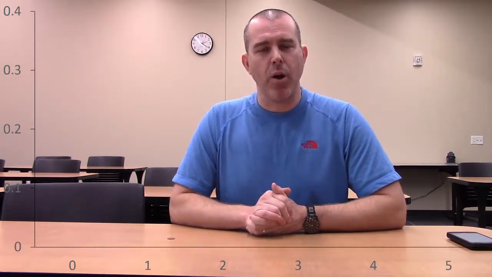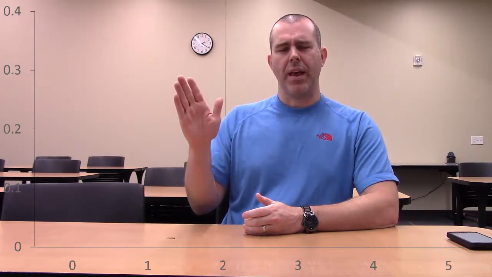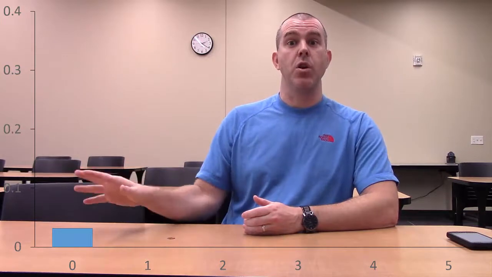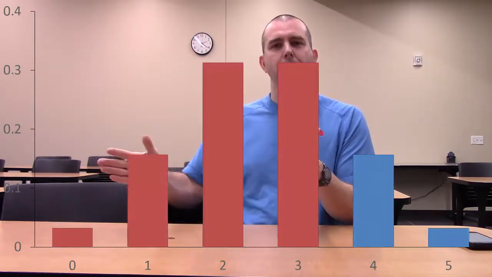Using the binomial probability, I think we get about 0.05 for none, and then there are corresponding probabilities for 1, 2, 3, 4, 5. If I wanted to find the probability of getting 3 or fewer heads, the probability that x is less than or equal to 3, I would just look at those 4 probabilities and add them together.